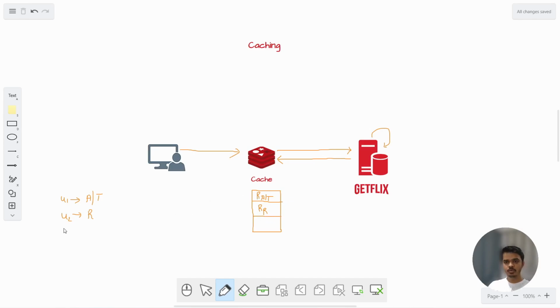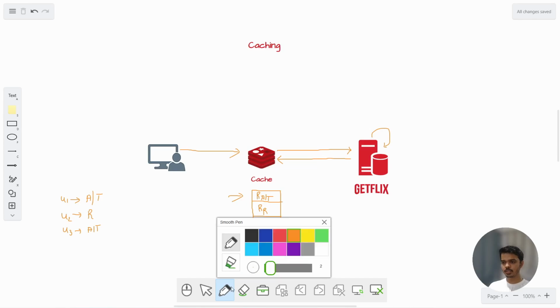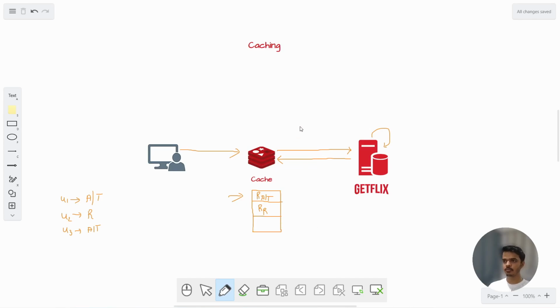Now, when user u3 comes and asks for action and thriller movies again, it will go to cache, and guess what? The result is present in cache. So this particular computation that was being done over and over again need not be done now. The cache can simply return this result to the user. This part of computation will not be done. This is how it saves computational resources as well as the latency we were seeing in the previous scenario. Okay.